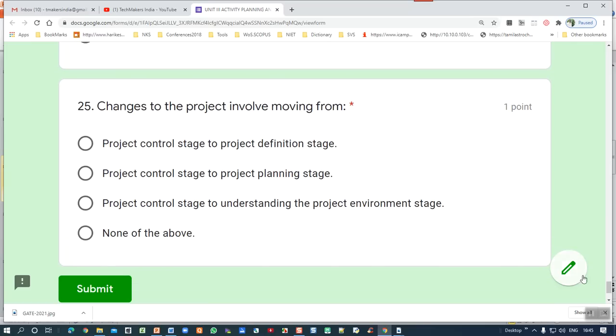Next question. Changes to the project involve moving from what? For example, if we want to change the project pattern, we move from control stage to definition stage, because the project is being changed, therefore we should go back to the definition stage. So first is the correct answer.